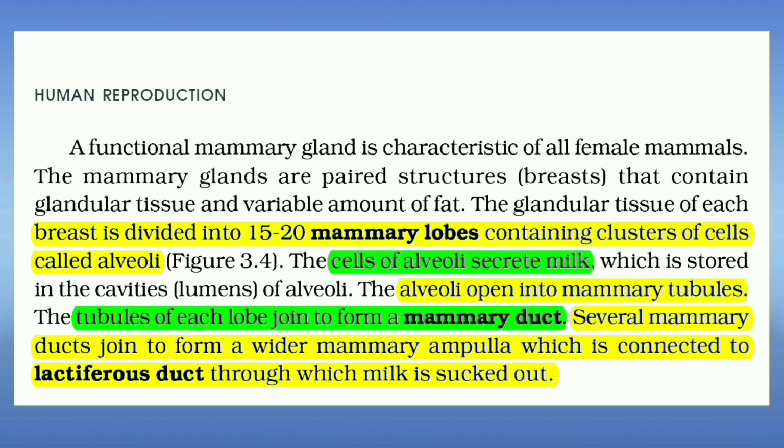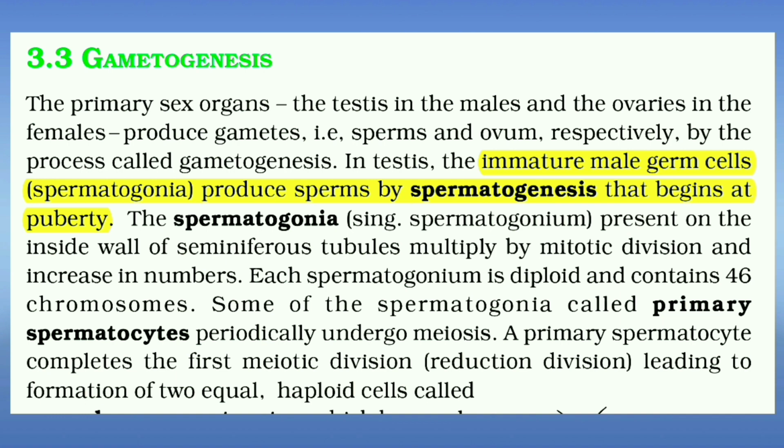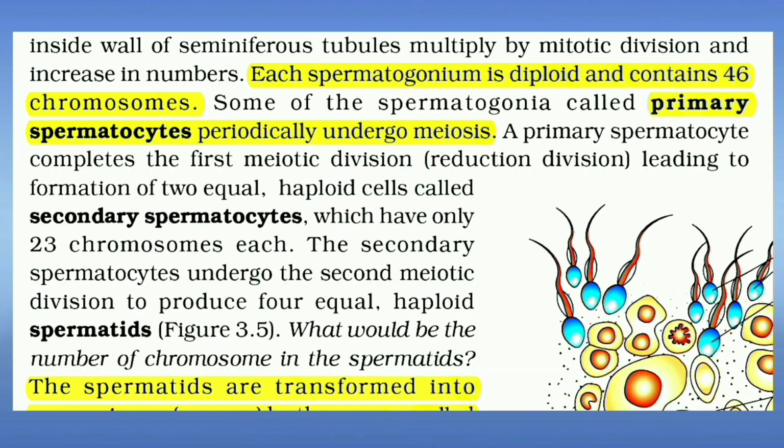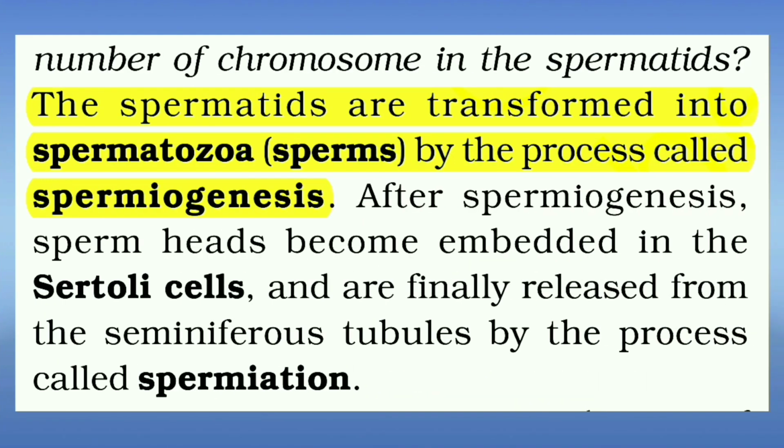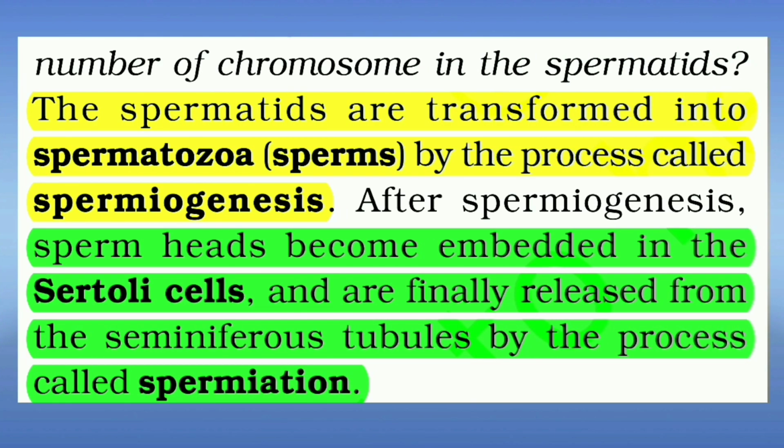Immature male germ cells, spermatogonia, produce sperm by spermatogenesis that begins at puberty. Each spermatogonium is diploid and contains 46 chromosomes. Primary spermatocytes periodically undergo meiosis. These spermatids are transformed into spermatozoa, sperm, by the process called spermiogenesis. After spermiogenesis, sperm heads become embedded in the Sertoli cells and are finally released from the seminiferous tubules by the